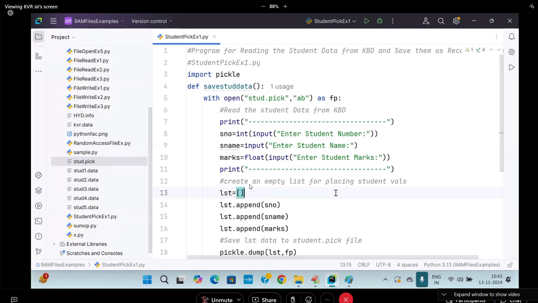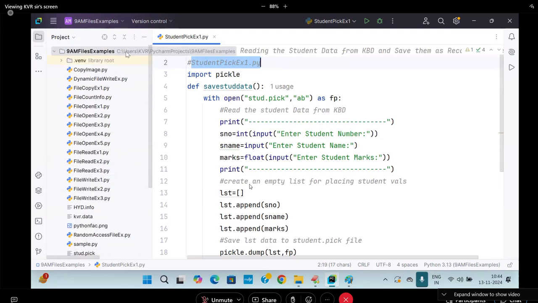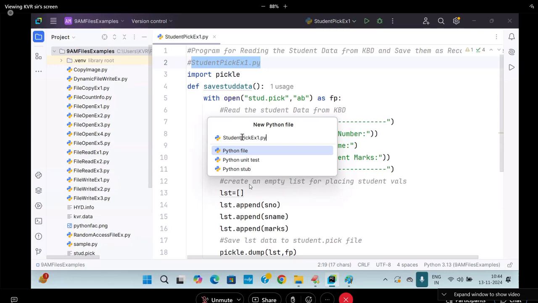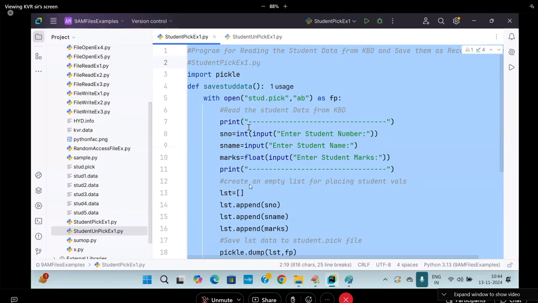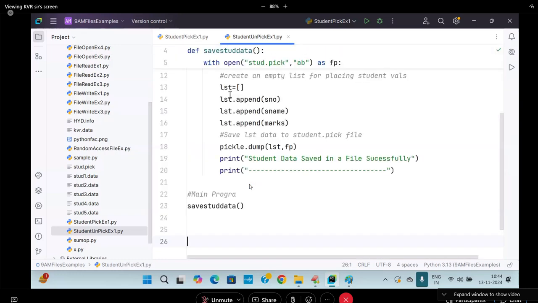Other than the unpickling process, how do you read? You can use readlines. But I want to read a complete record at a time, the packed values. So how to do it? Now I'm going to take it up. Look at students, beautiful, this concept is very important. Here I will say unpick example1.py. Carry this example. Of course, I'll take only the file name here.